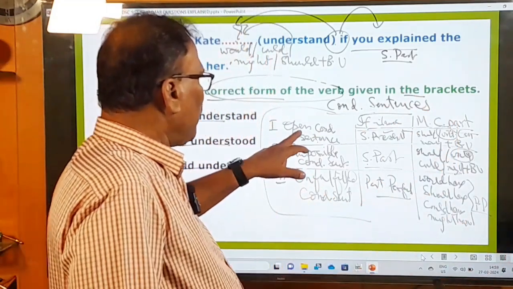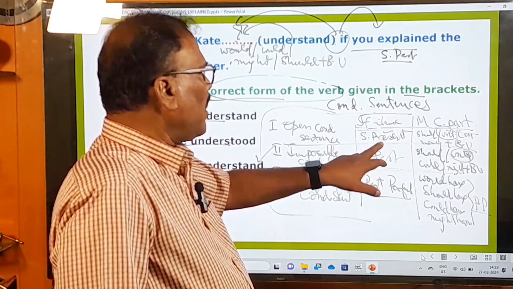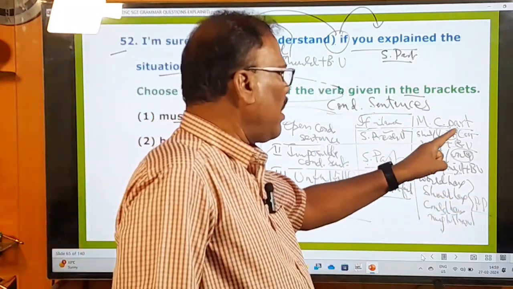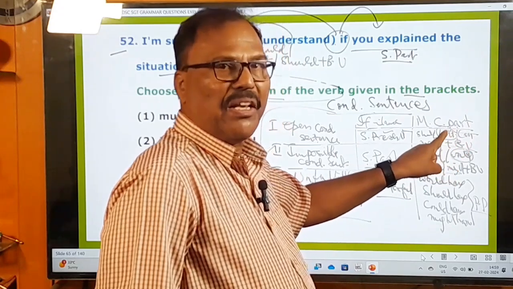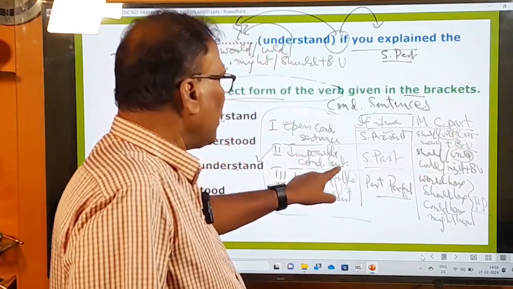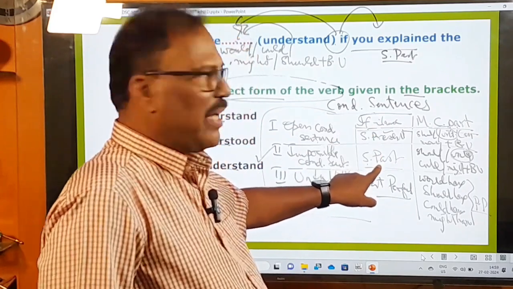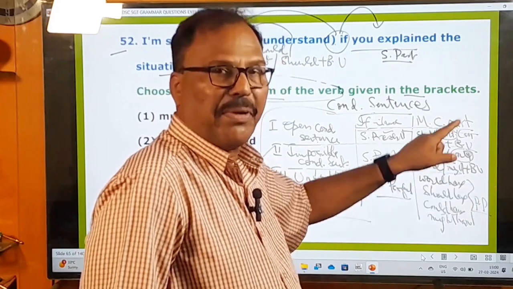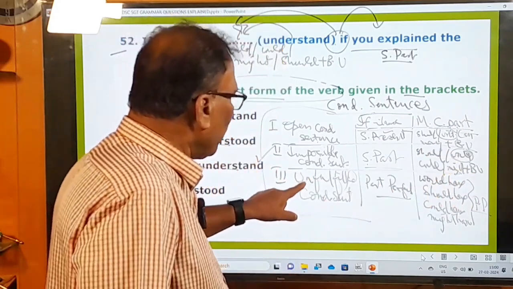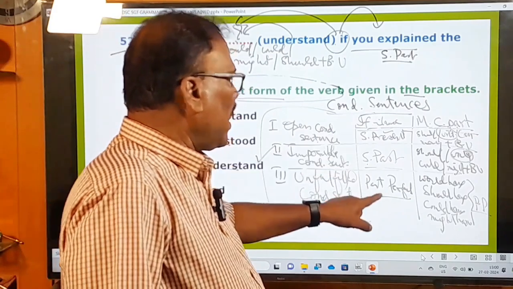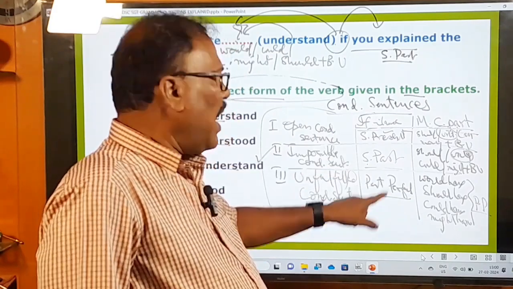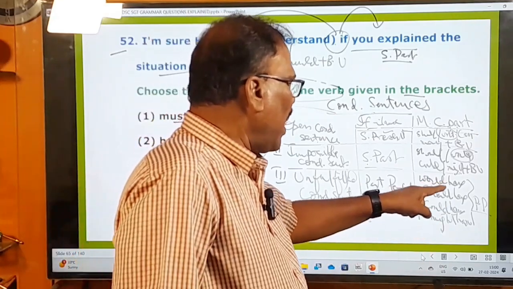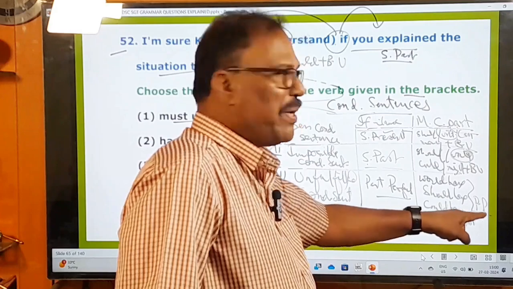Okay, so if you take up this open conditional sentence, in the if clause part there must be simple present, and in the main clause part there must be a sentence with a shall or will or can or may plus base form verb, preferably will, right? And in the impossible conditional sentence, in the if clause part simple past must be there, and in the main clause part there must be a sentence with a should or would or could or might plus base form verb, and preferably with would, right? And in the unfulfilled conditional sentences, in the if clause part there must be used only past perfect tense, and in the main clause part there must be used a sentence with would have, should have, could have, might have plus pp. So this is there.